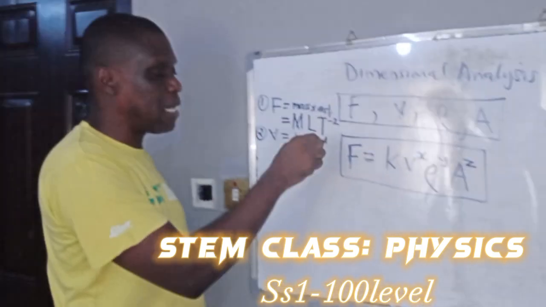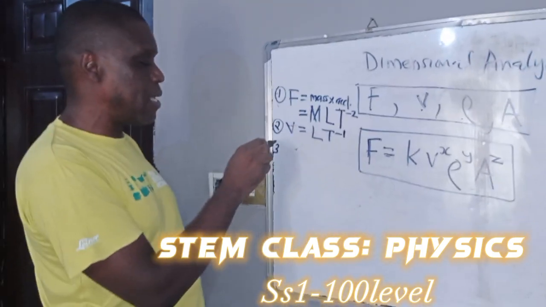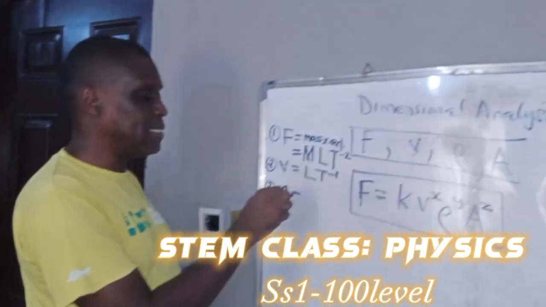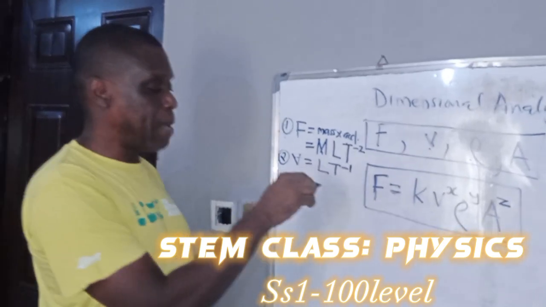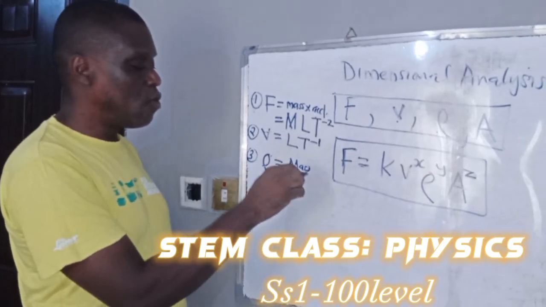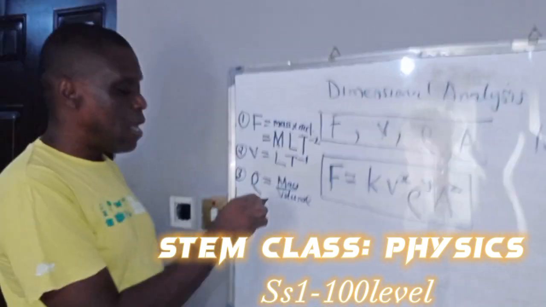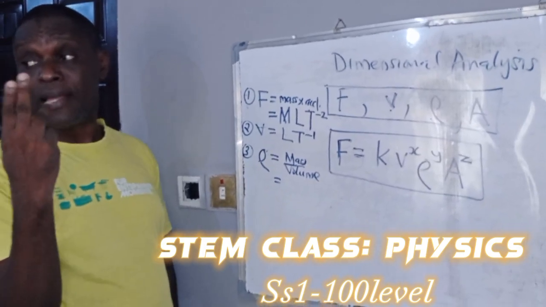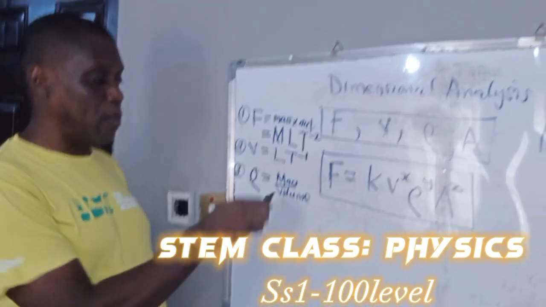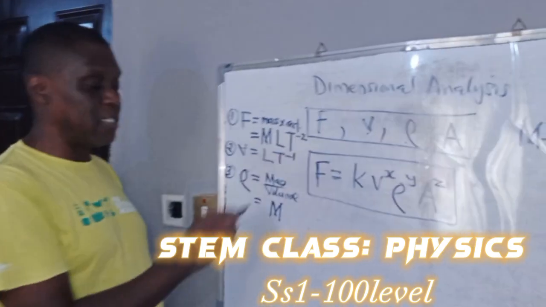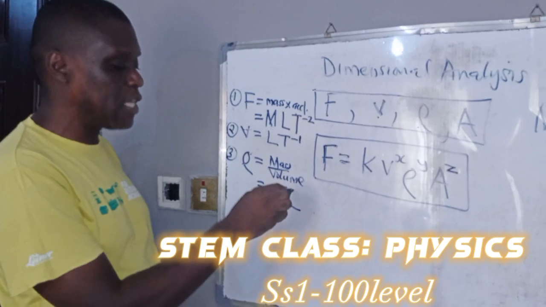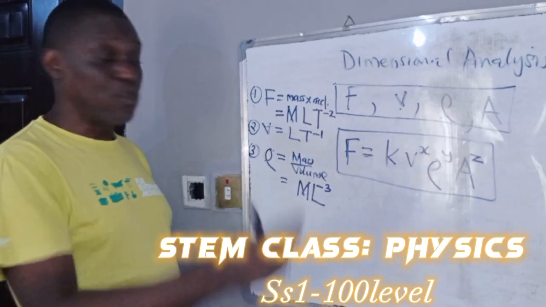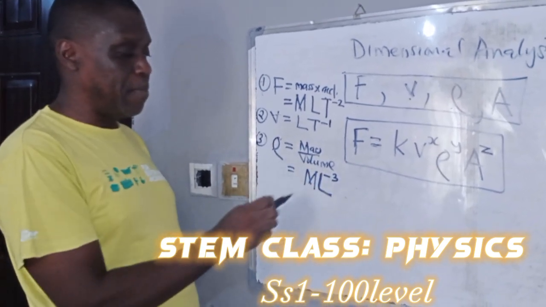Another one we need to know, which is number 3 and very important to our analysis, is density, rho. Density is mass over volume. Anything of capacity, anything volumetric, has 3 lengths combined together. We'll come back to that another time. So mass is M, capital letter M, that's the symbol. Volume is per L raised to minus 3, because the unit of volume is meter cube or centimeter cube. So it means the dimension is L raised to 3.